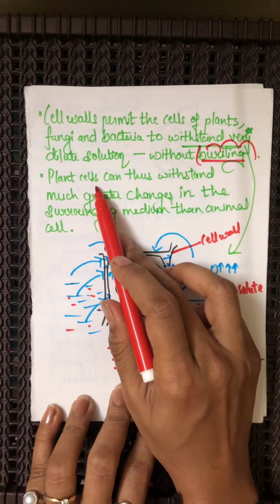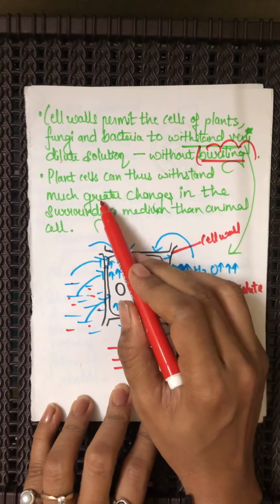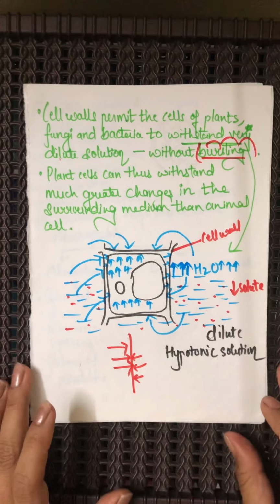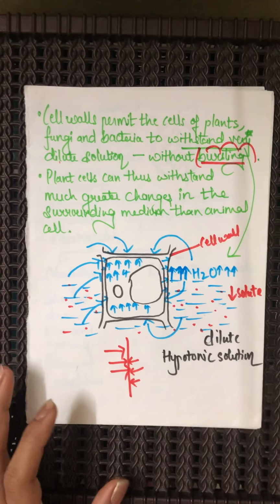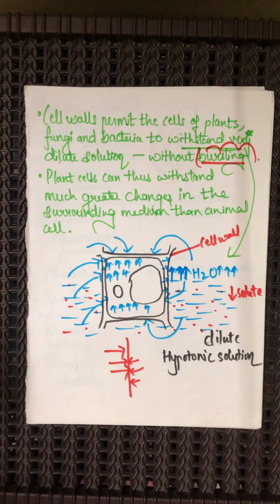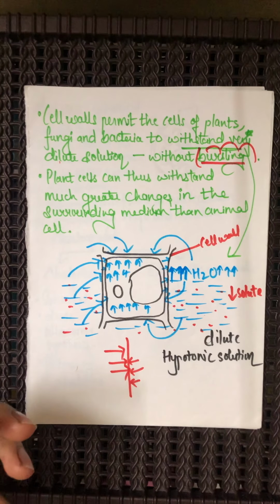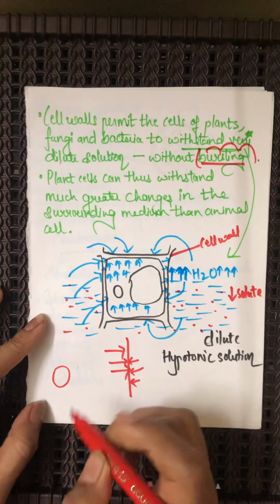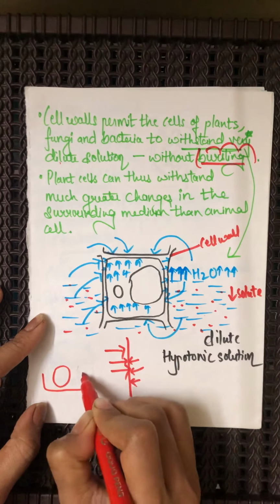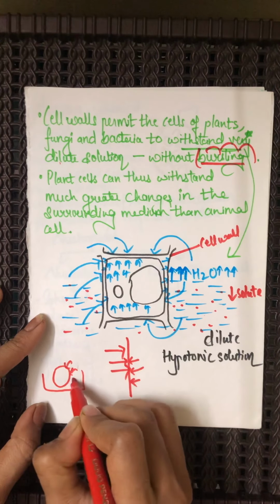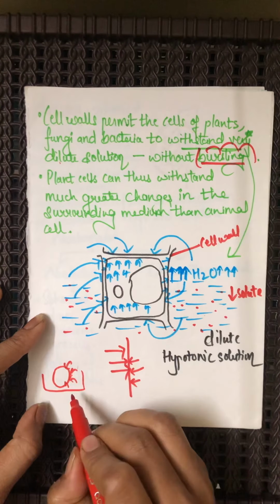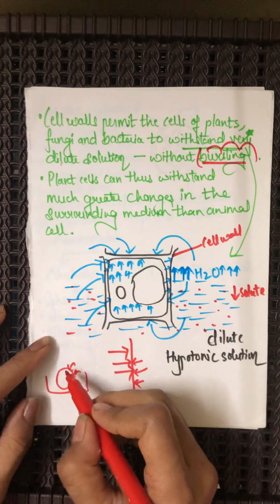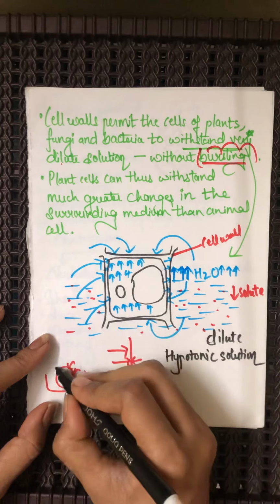The plant cell, because of the cell wall, can withstand much greater changes in the surrounding medium than the animal cell. Why can our cell not withstand so much water? Suppose a red blood cell is kept in a hypotonic solution and water keeps coming inside. After some time, our RBC will burst. Why? Because we do not have an extra cell wall.